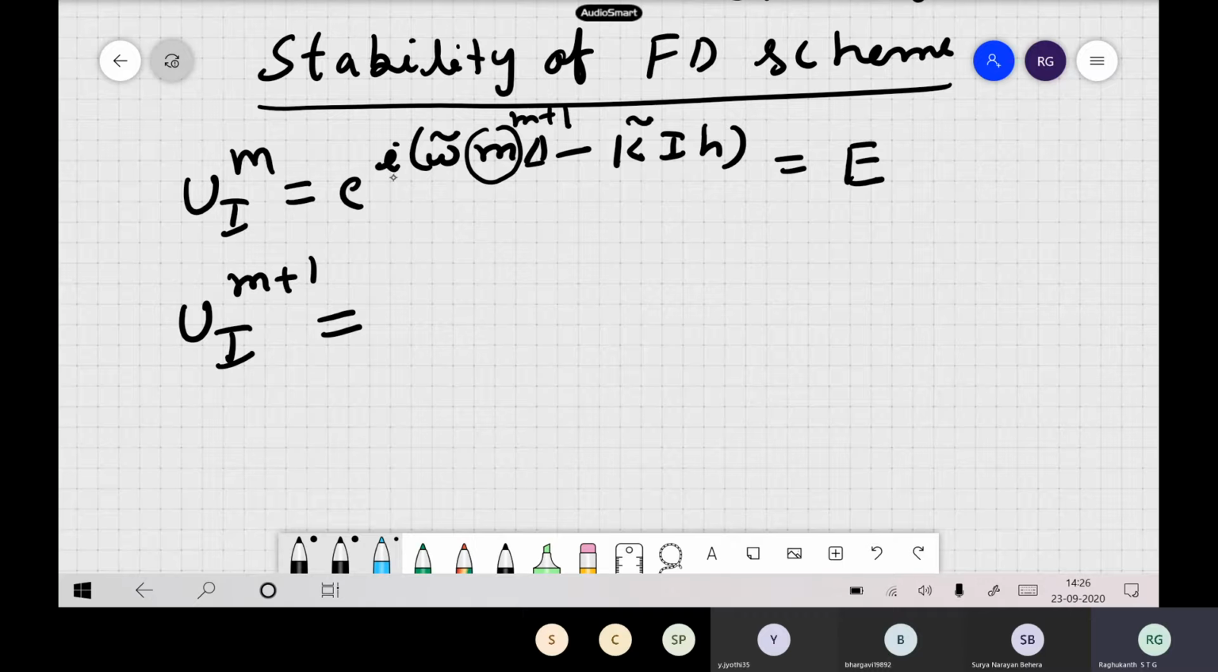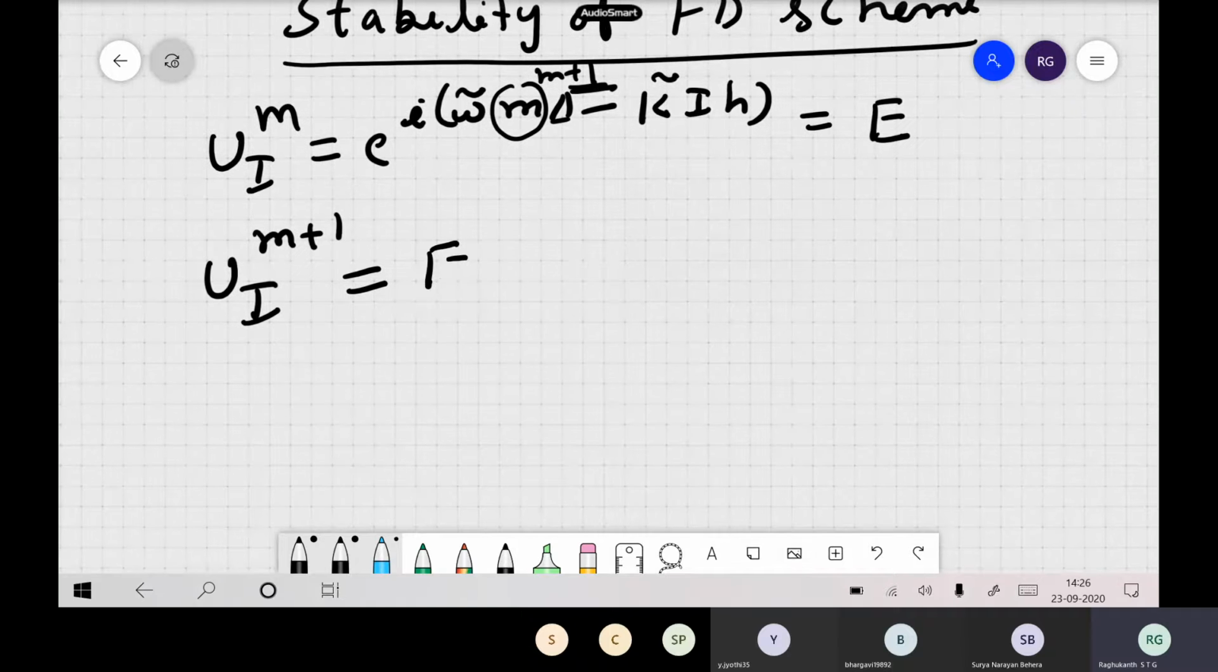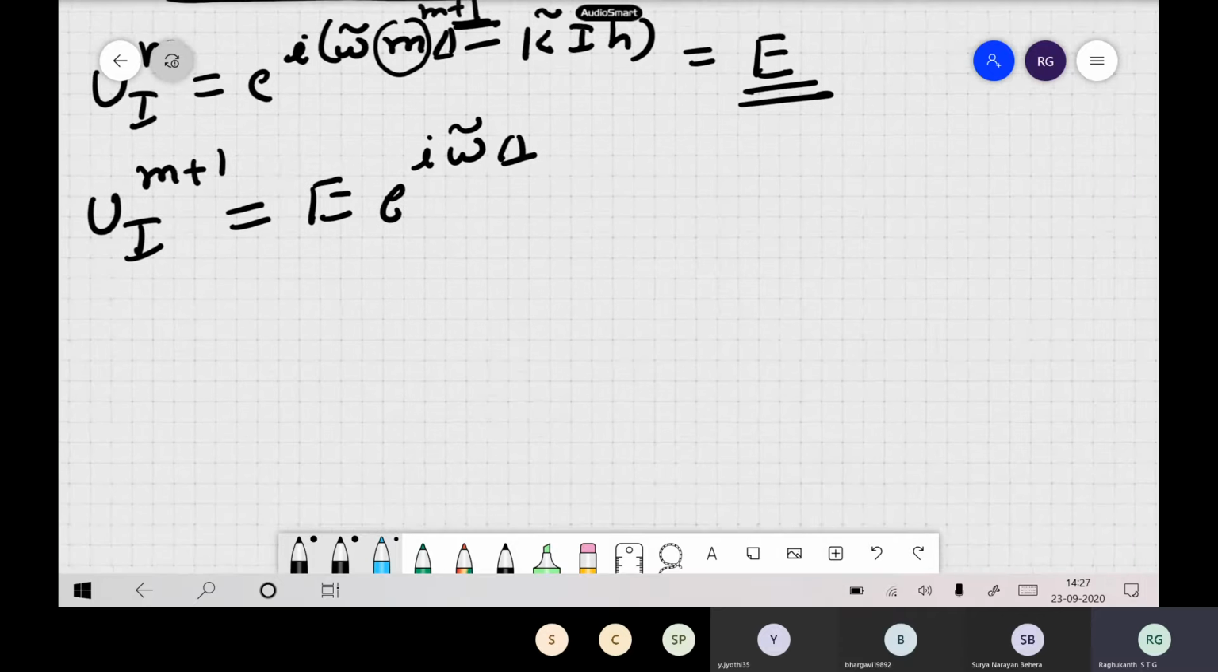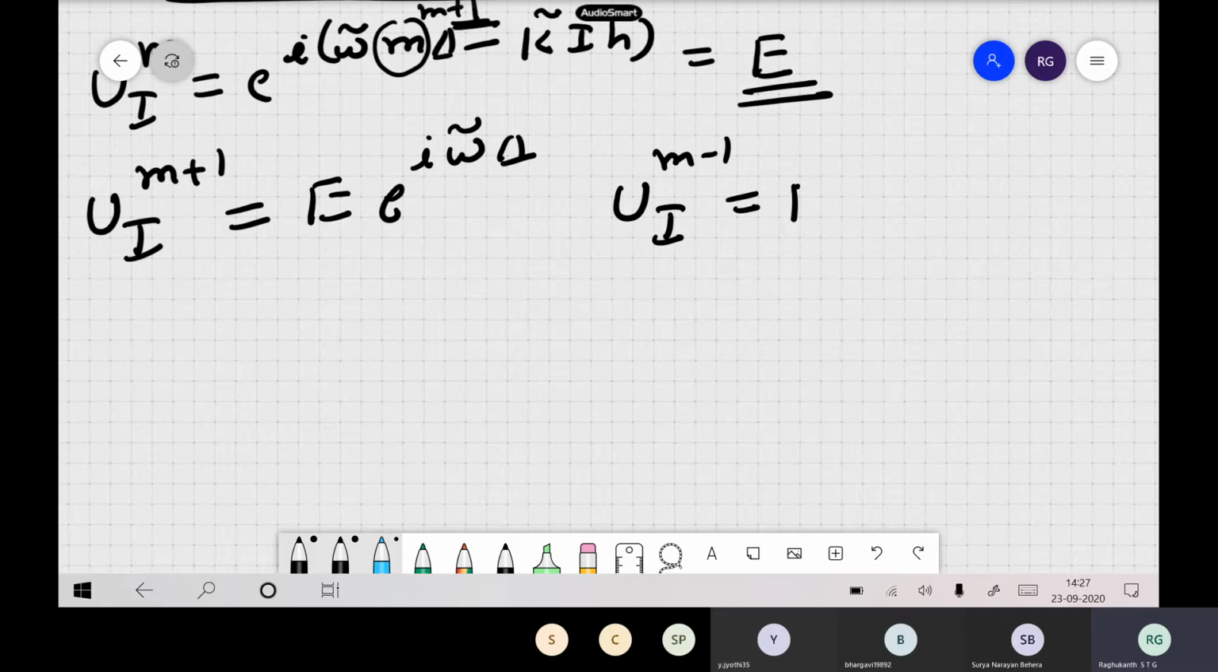So once again you will get e to the power of i omega hat delta minus k hat h, plus one additional term will come actually. So you can write this as capital E into e to the power of i omega hat delta itself, the same expression, where E is nothing but this expression. Now in a similar fashion, you can write u^{m-1}. So this becomes the same as this itself, minus i omega hat delta.